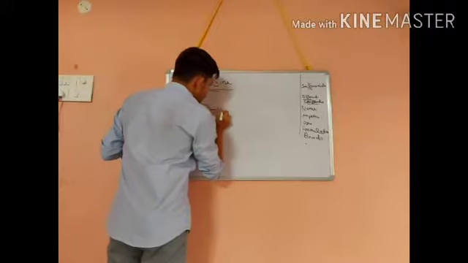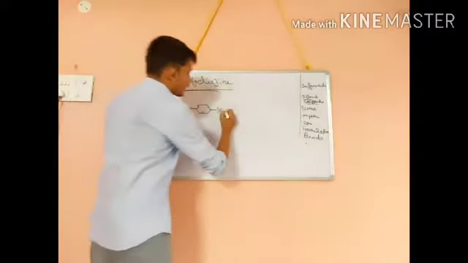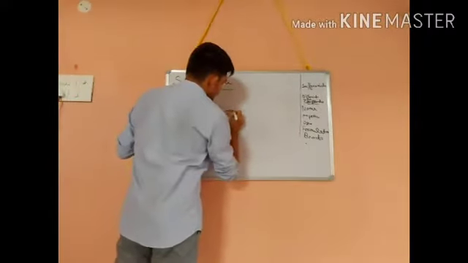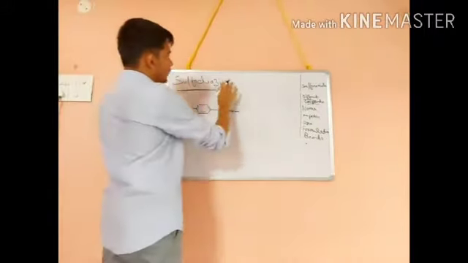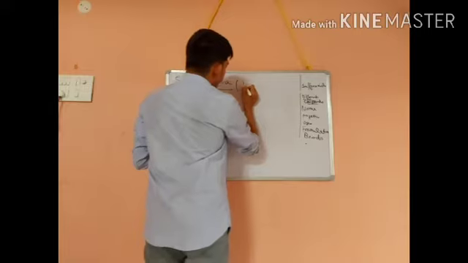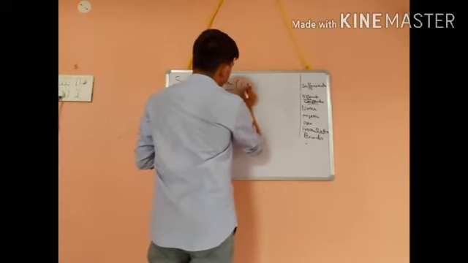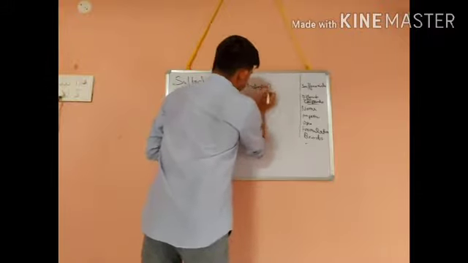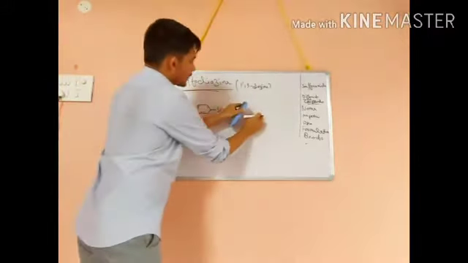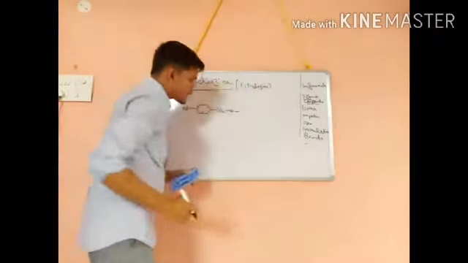Then SO2, then NH, then sulfadiazine. So it is 1,3 diazine. You just remember diazine. Before writing this structure, I am telling this 1,3 diazine.